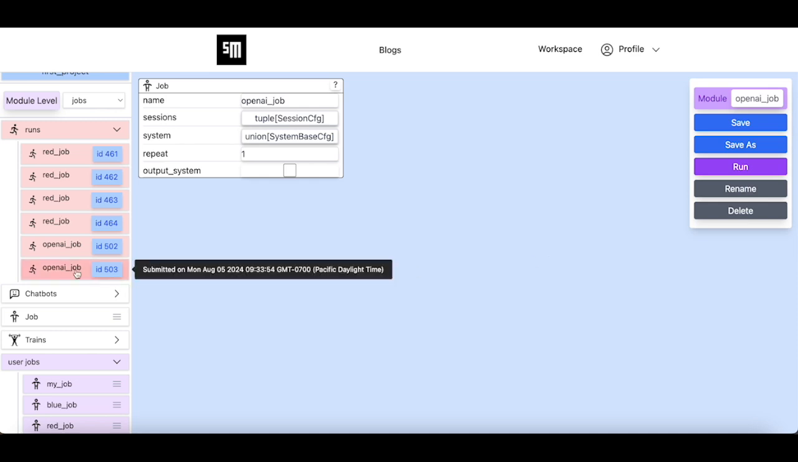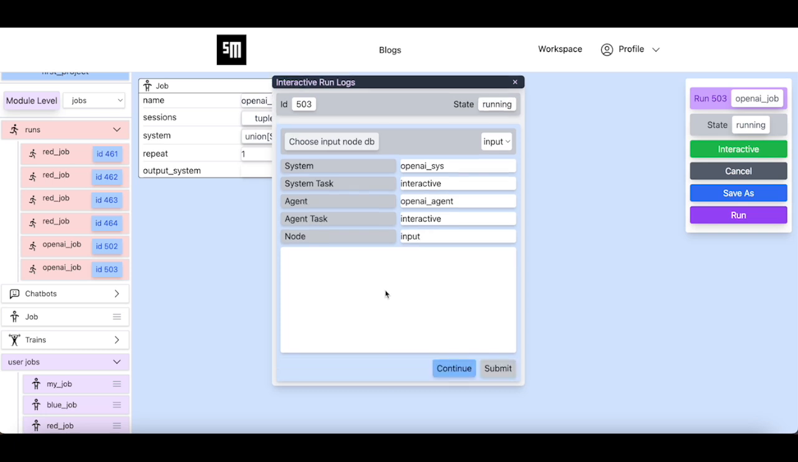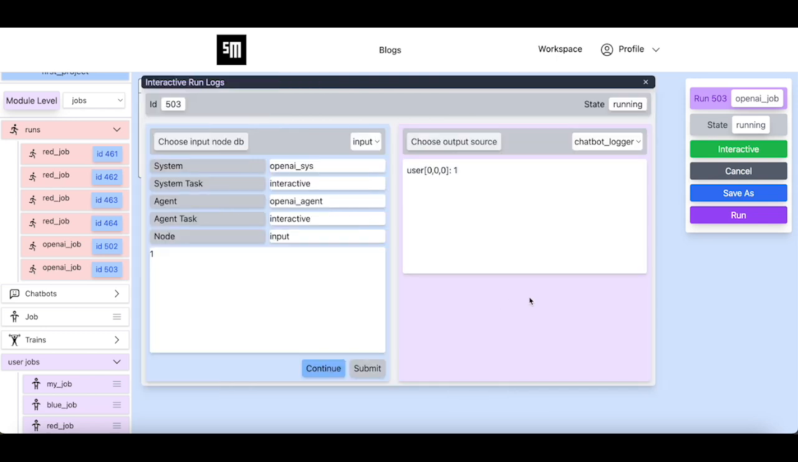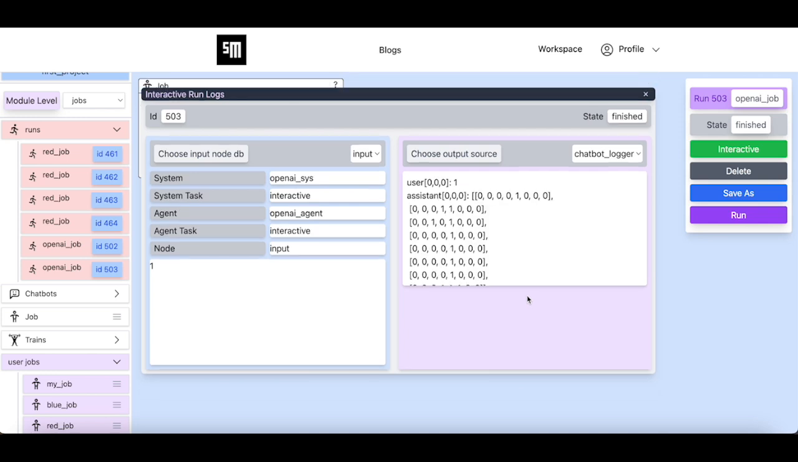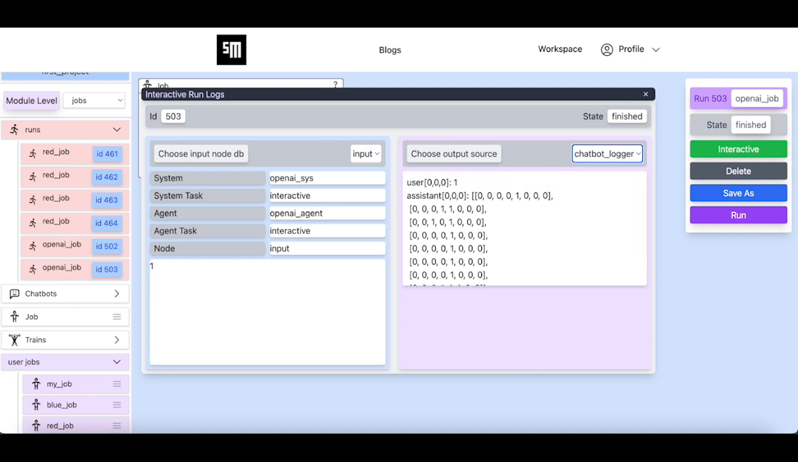We run the job. We submit the number 1 as the input for the chatbot. The chatbot returns an 8x8 array that looks like number 1. Perfect. It seems that we were able to find the correct configuration for the chatbot agent.